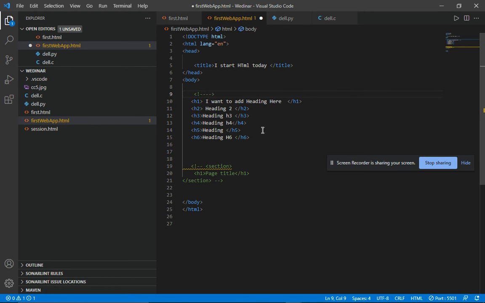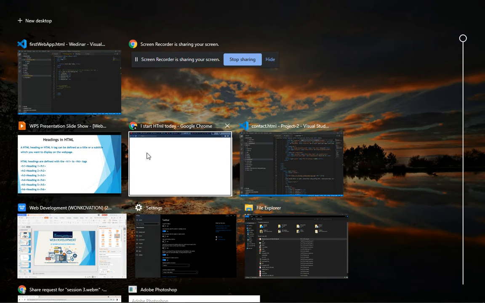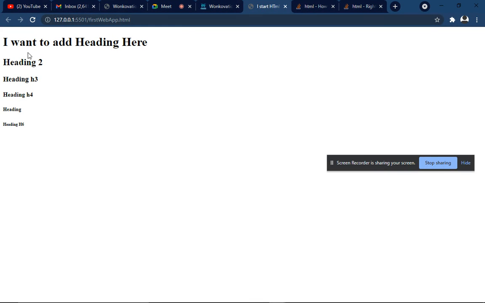That comment is basically helpful for you: this is a heading and we use it to add a heading in a web page. Okay. So you just save it, and you see that this will not be printed in my browser. This thing will not print in my browser. So this is the comment.